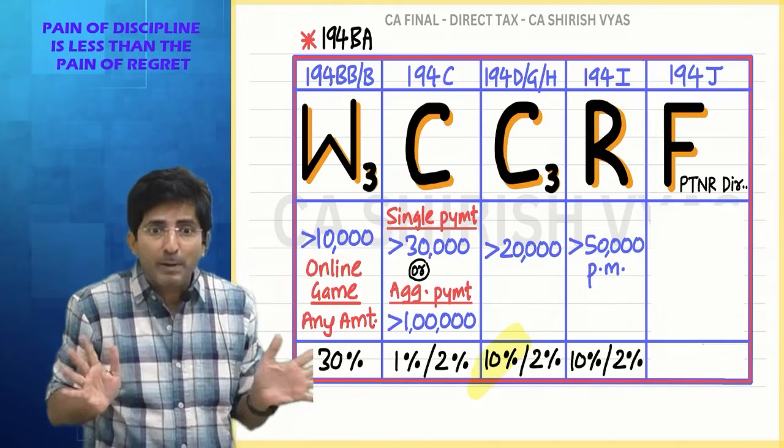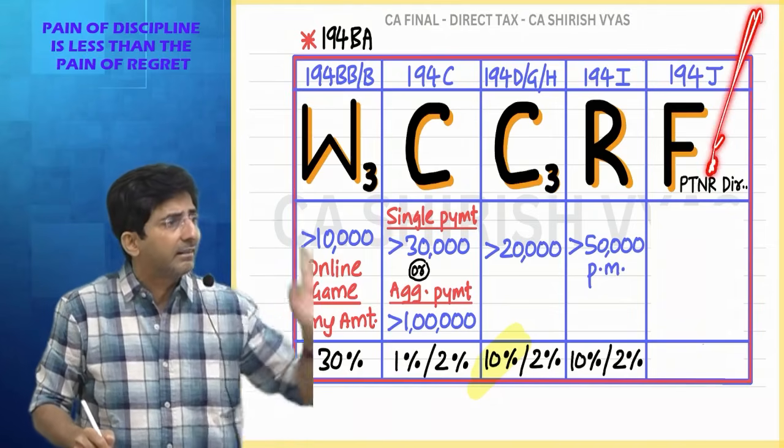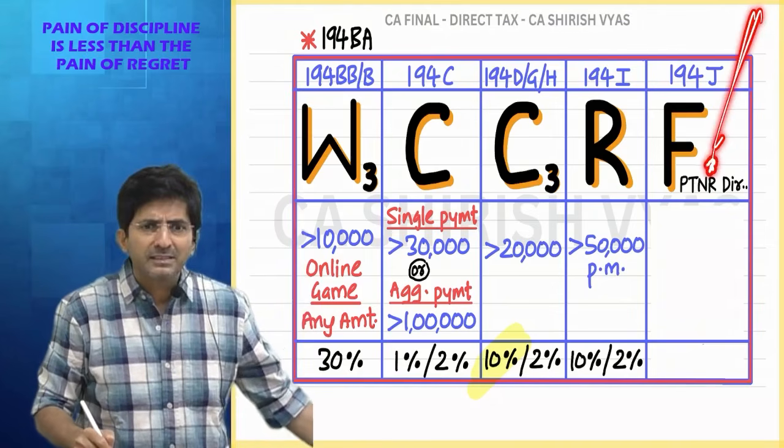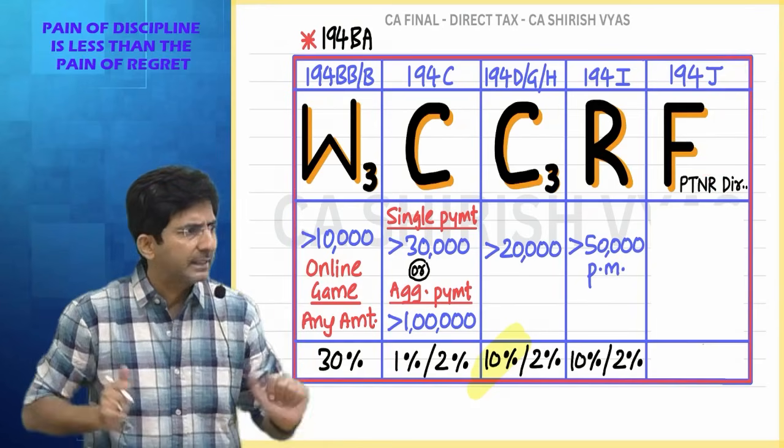Everything is happening in front of my eyes. I remember those days when TDS was ending at 194J. Those were the good days. A chapter used to get over so fast. 194J chapter over, that's it.